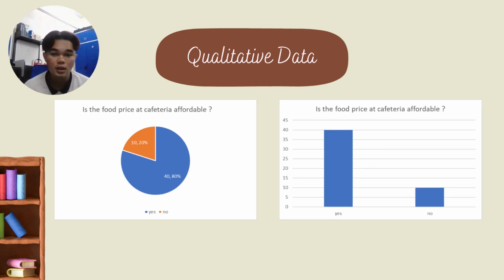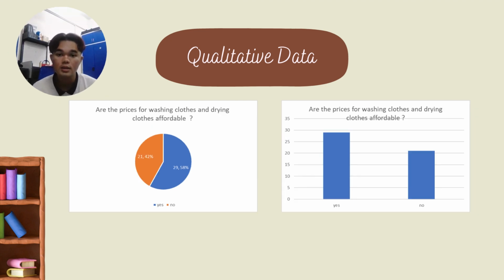From this bar chart and pie chart, we can see that 80% of the students agree that the food price at the cafeteria is affordable, while another 20% do not agree that the food price at the cafeteria is affordable. Then 58% of the students agree that the prices for washing clothes and drying clothes are affordable, while another 42% disagree that the prices for washing clothes and drying clothes are affordable.